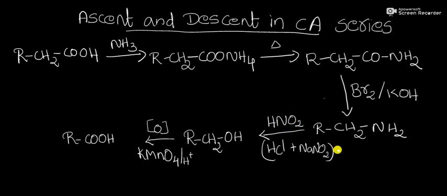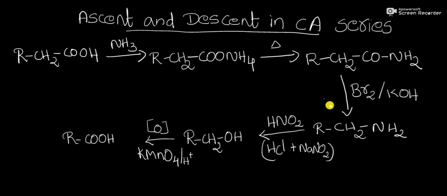Then the amine will be converted into alcohol by treating with nitrous acid. Then the alcohol can be converted into carboxylic acid by oxidation with KMnO4. Here RCH2OH will be converted into RCOOH.